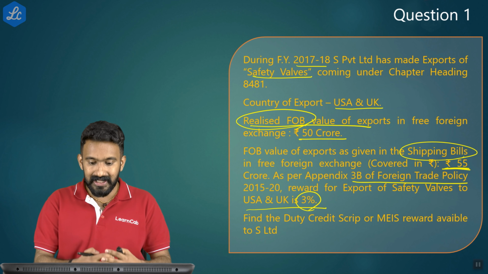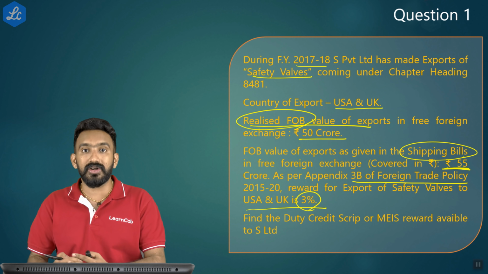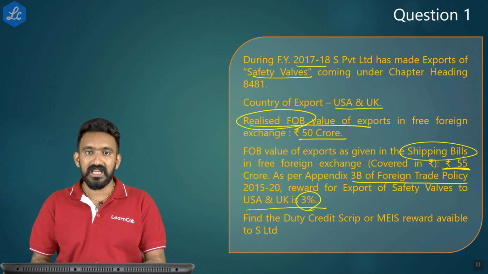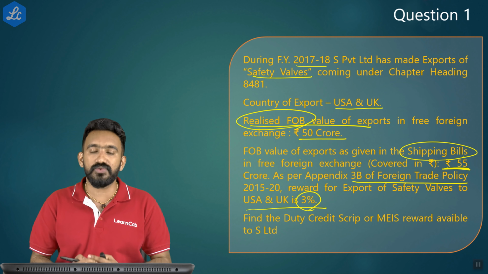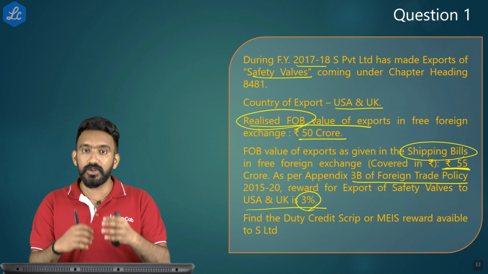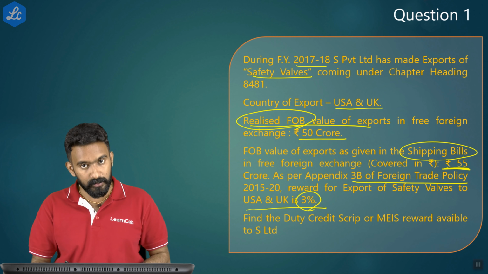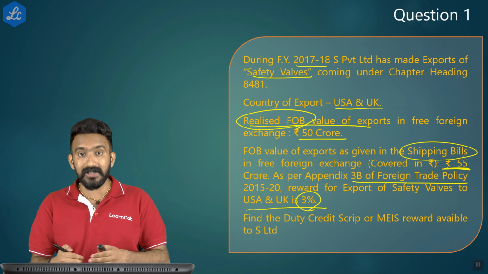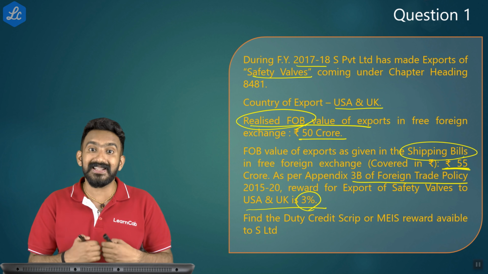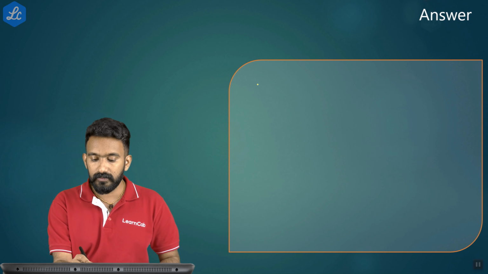Safety valves are a notified good, and their export to notified countries, US and UK, is eligible for a 3% reward. Now the question is on what value the reward has to be calculated. I have realized FOB and shipping bill FOB. Which one should I take? The law says, if you refer back to the FTP, that you take whichever is less. So let's calculate the answer.